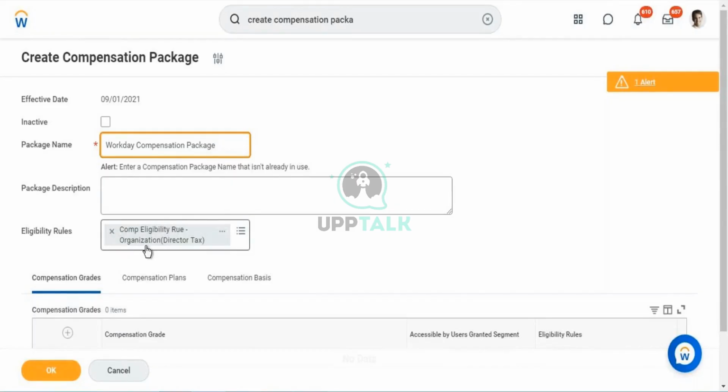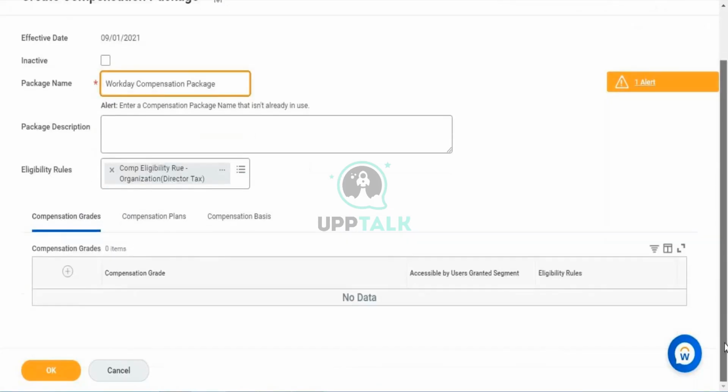I would have taken one organization, but in real-time scenarios, let's say for the executive leadership team, you have created one organization, and whatever plans and grades you have defined specific to the leadership team, you'll be giving them a separate package and you'll be attaching it here.